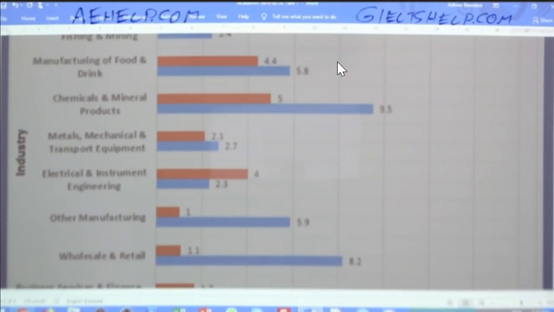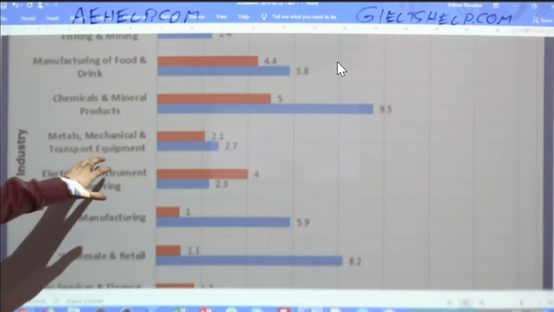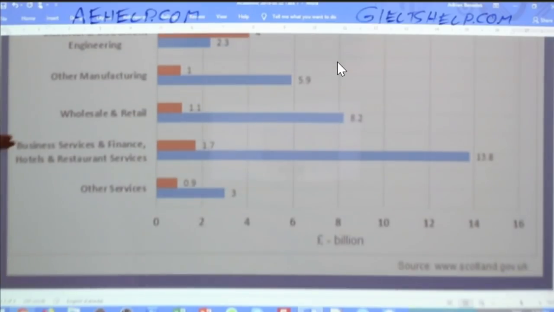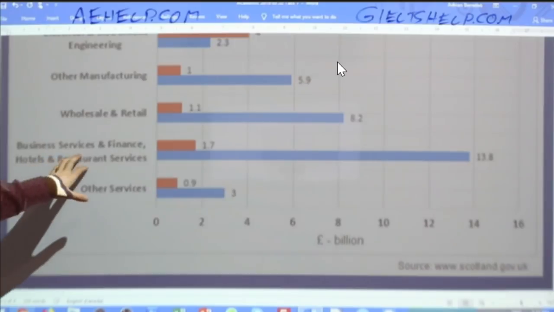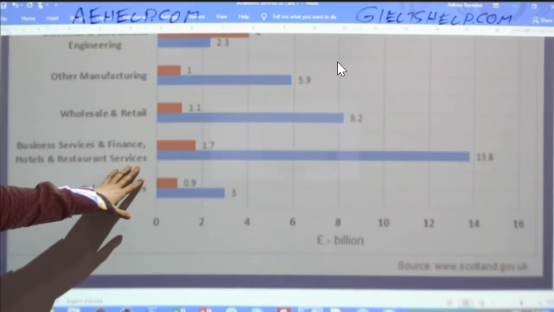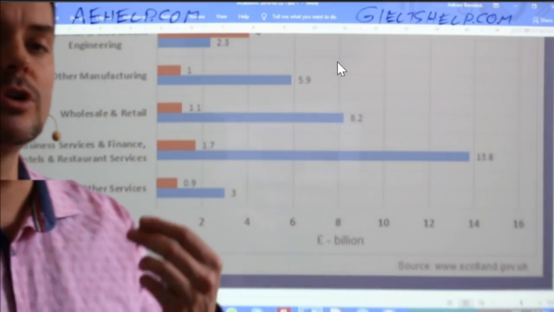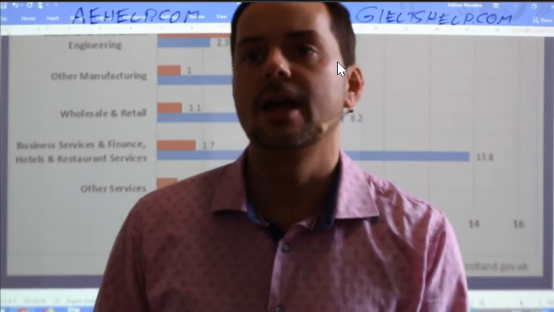So I have chemical mineral products, I have metals, mechanical transport equipment, electrical instruments, engineering. I have other manufacturing. I have wholesale retail. I have business, service, and finance, hotel and restaurant services. Okay, and then I have other services. So what am I looking for specifically when I'm thinking about what to compare and contrast?